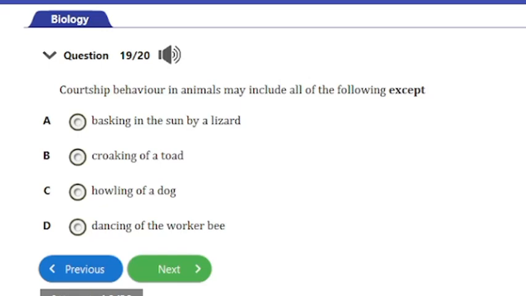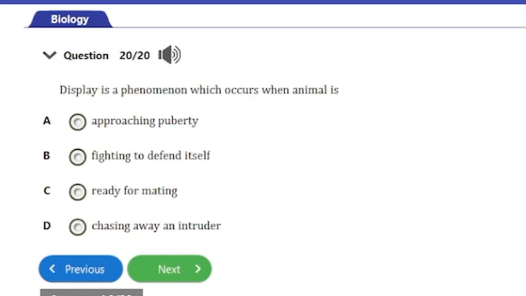Let's consider the next question. Question number 19. It says, courtship behavior in animals may include all the following except A. basking in the sun by a lizard, B. croaking of a toad, C. howling of a dog, and D. dancing of the worker bee. Okay, so here the option A is the correct answer to this question, and that's basking in the sun by a lizard. So let's consider the next question and the last.